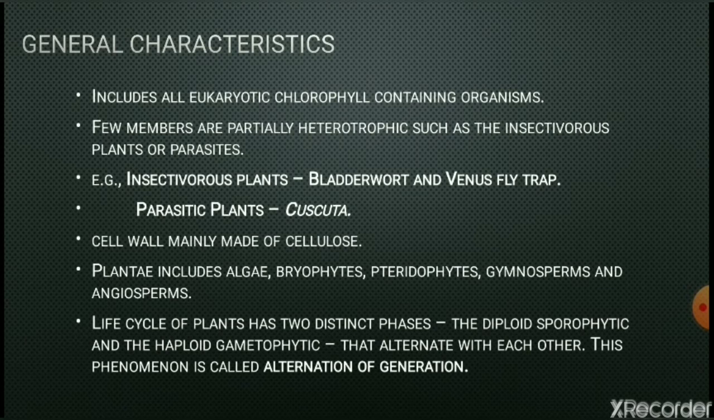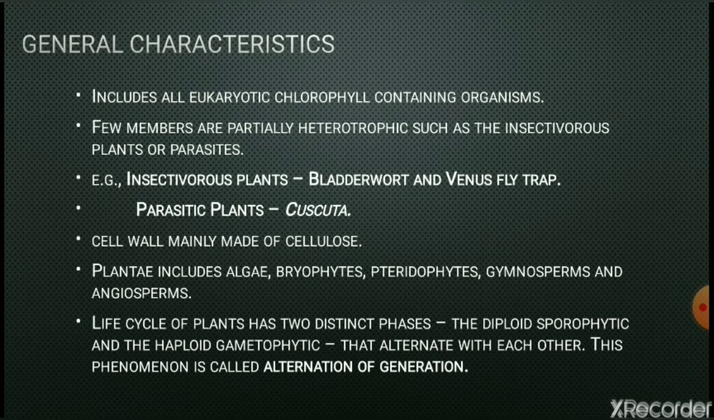Some common examples of insectivorous plants, which feed basically on insects, are bladderwort and nepenthes, which is also called pitcher plant. Then some common examples of parasitic plants are cuscuta and sandalwood. In the members of kingdom Plantae, the cell wall is mainly composed of cellulose. It also contains lignin, pectin, suberin, and hemicellulose.